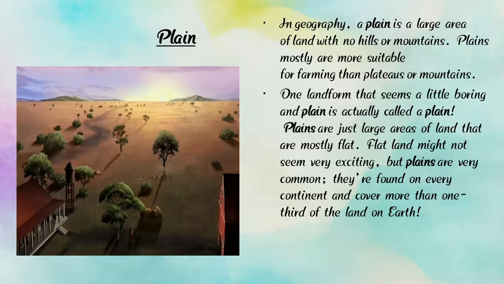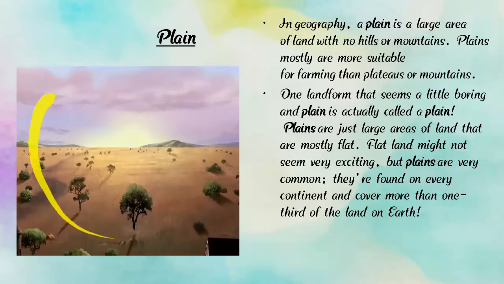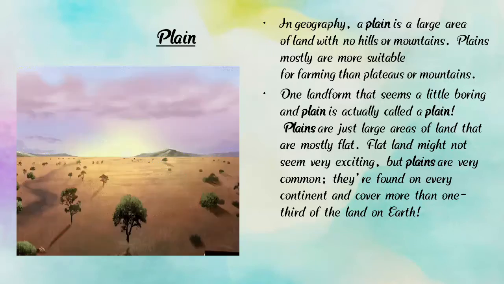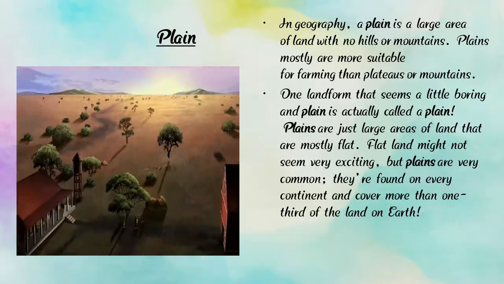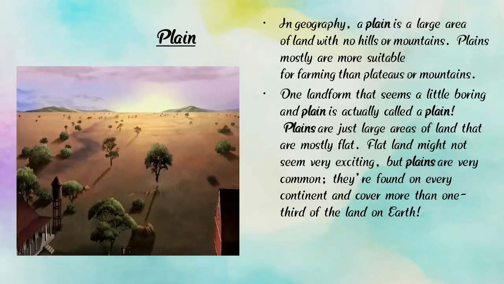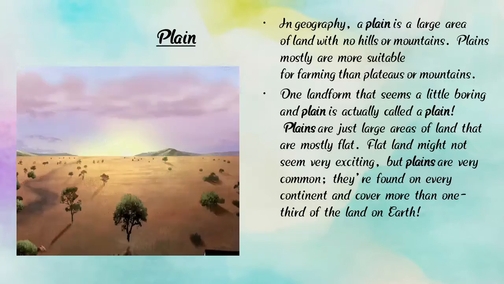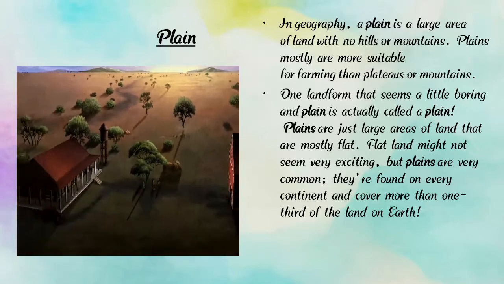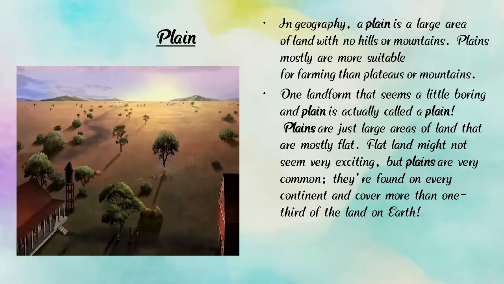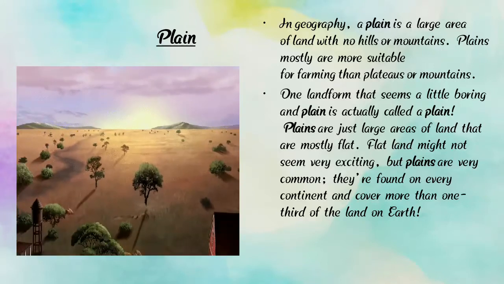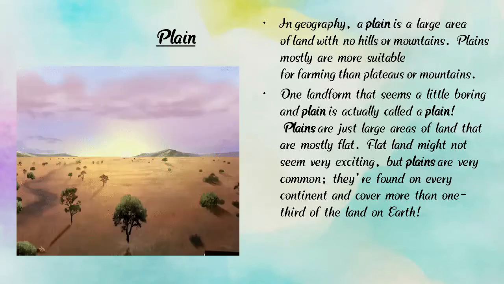So plains are a large area of land with no mountains or hills, and the land is mostly flat. Flat may not seem very exciting, but plains are very common. They are found on every continent and cover more than one third of the land on Earth.